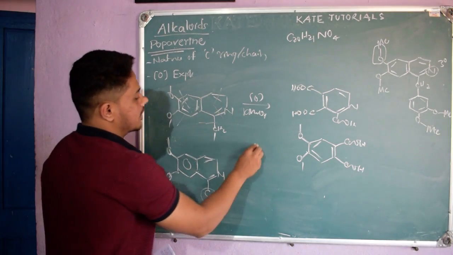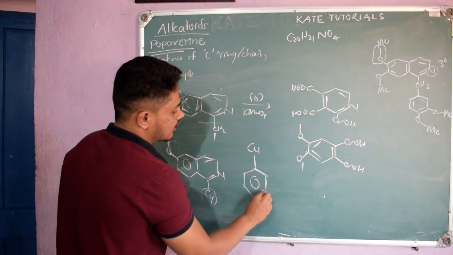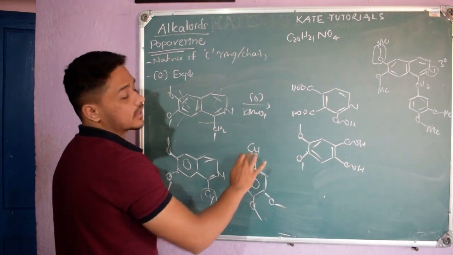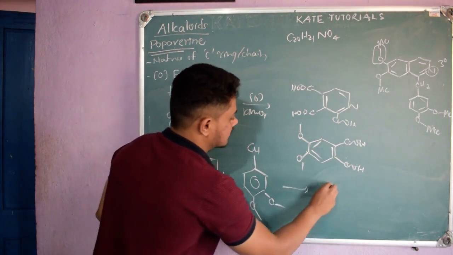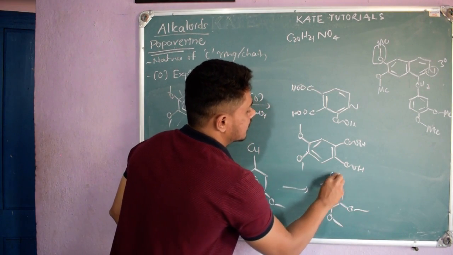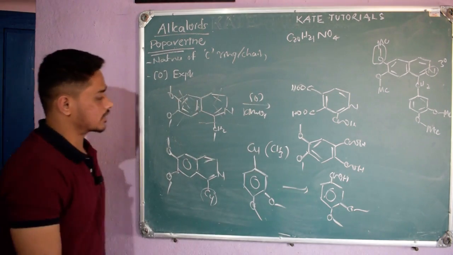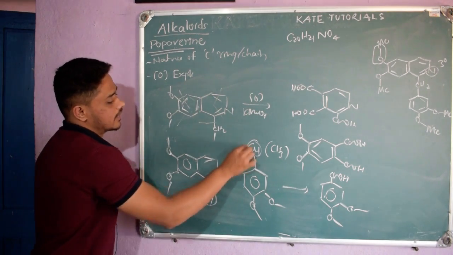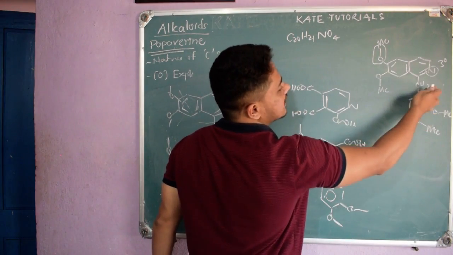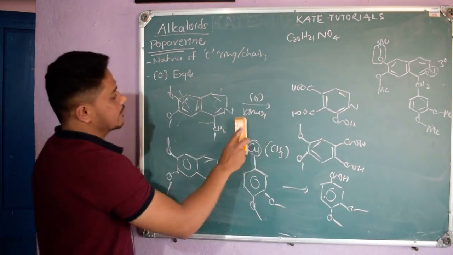And also this CY is attached to some more ring which has OCH3 here, OCH3. Because if I oxidize it, if you take CH3 and oxidize it, you will get this product, an OCH3 benzene ring, and here COOH. If I take this CY as CH3. So further what they did, this CY and this CY, they combined, and they ended up getting this one, right? This CY is nothing but CH2 here. So they combined all these things and they ended up getting the structure of papaverine like this.